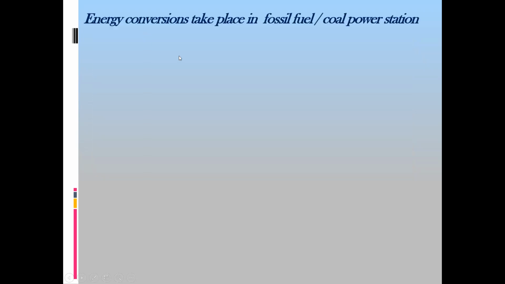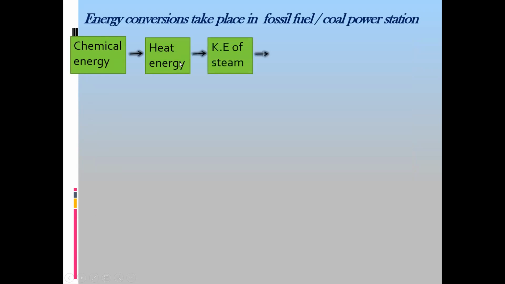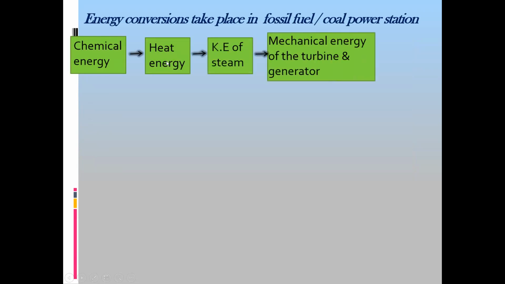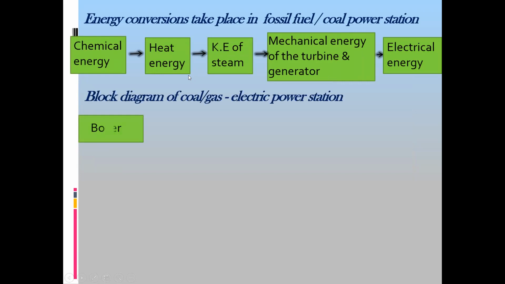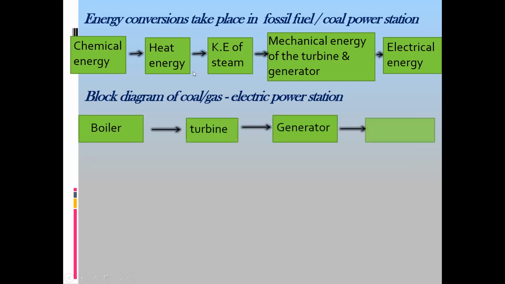Whenever you have food or fuel, they all have chemical energy. So what is the energy change? The chemical energy in the fuel converts into heat energy, then to kinetic energy of steam, then mechanical energy of the turbine and generator. At the last, it produces electricity. What is the block diagram? We use a boiler in which we keep the water. That's called a boiler. Then we use a turbine, then a generator, and at the last, a transformer.